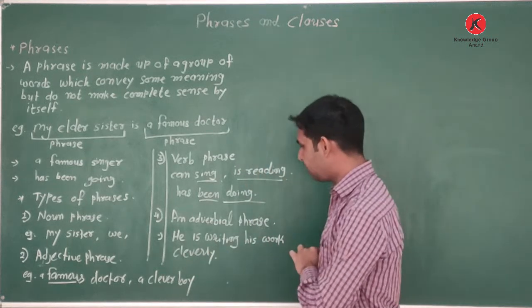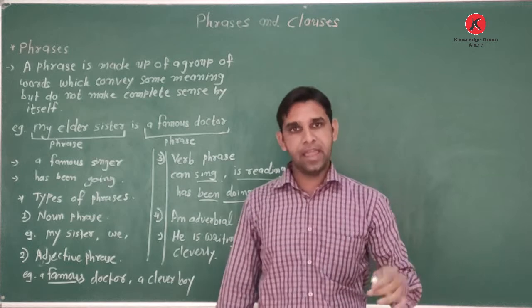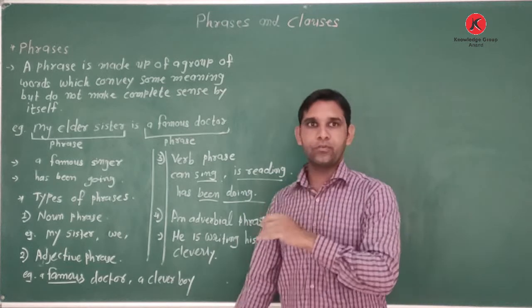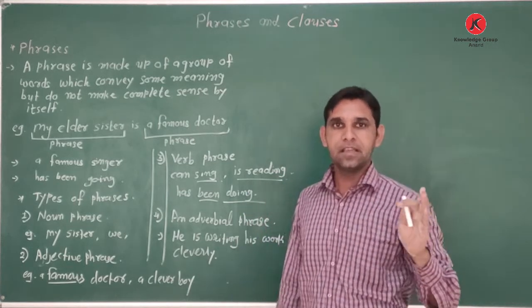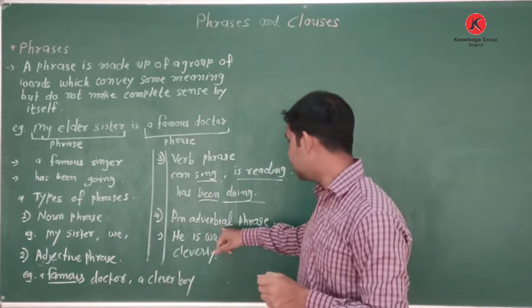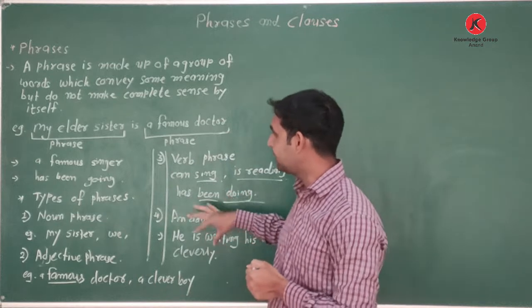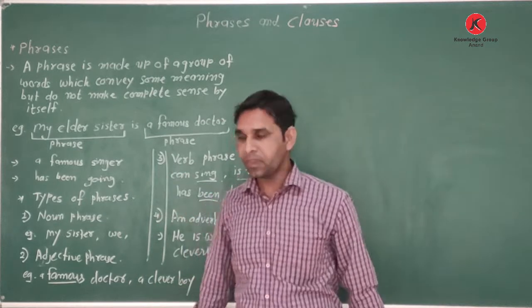So cleverly is the adverb. He has done beautifully. So beautifully is the word that shows the adverbial phrase. So these are the phrases.